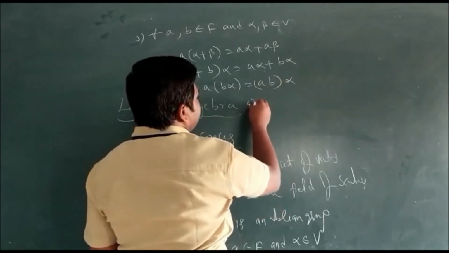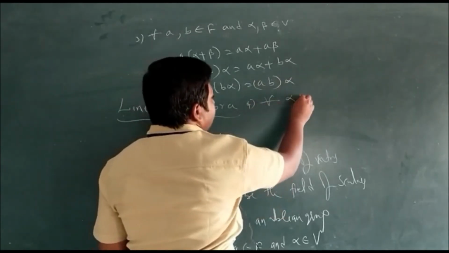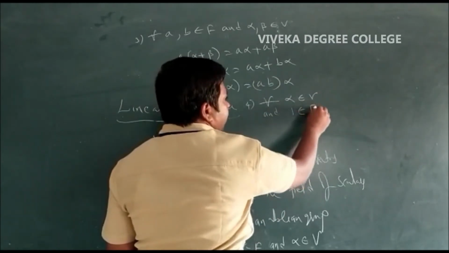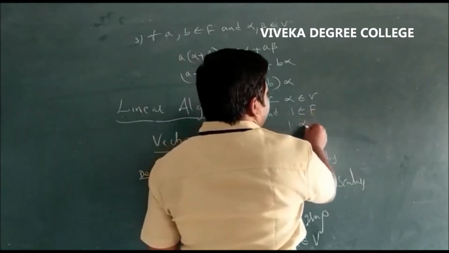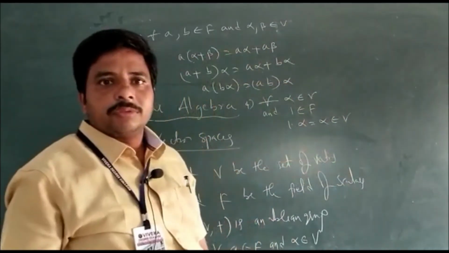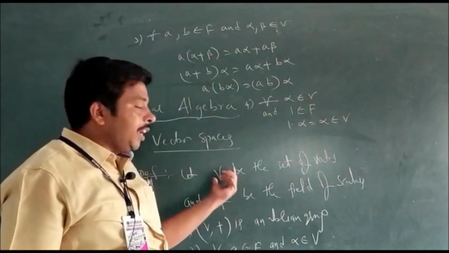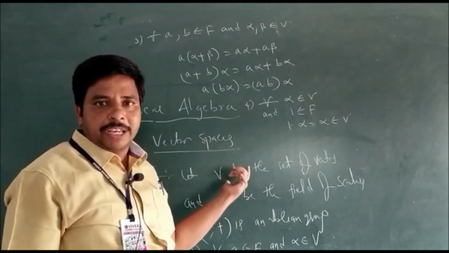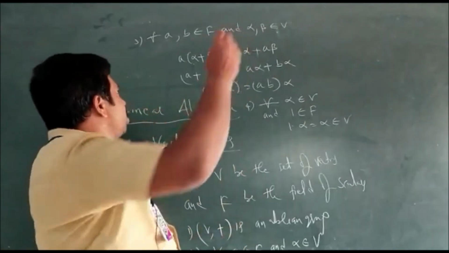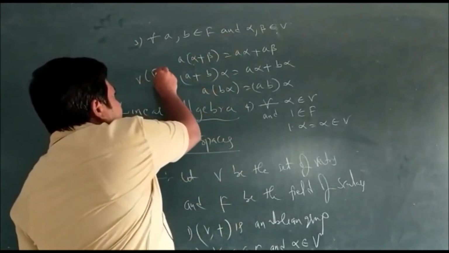And fourth one is, for all alpha belongs to V and 1 belongs to F, 1 into alpha is equal to alpha belongs to V. Then V is said to be a vector space over the field F. It is denoted by V of F.